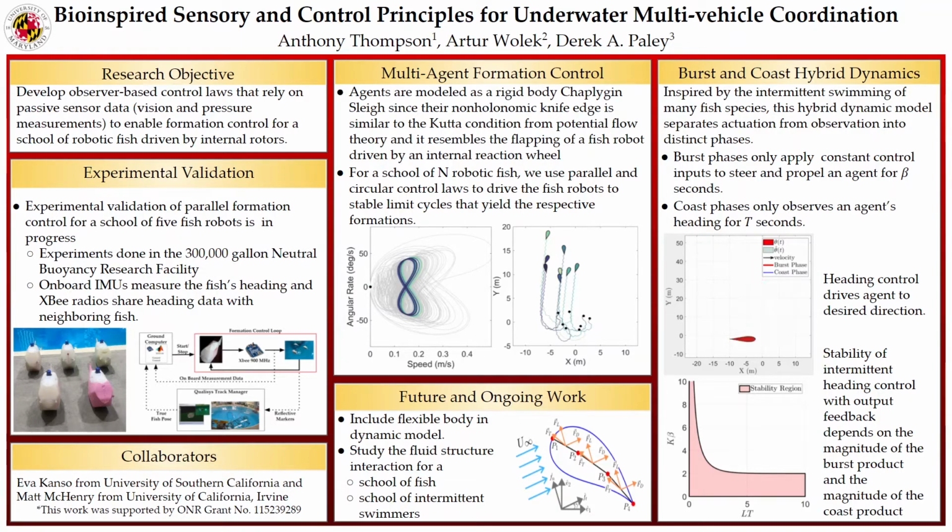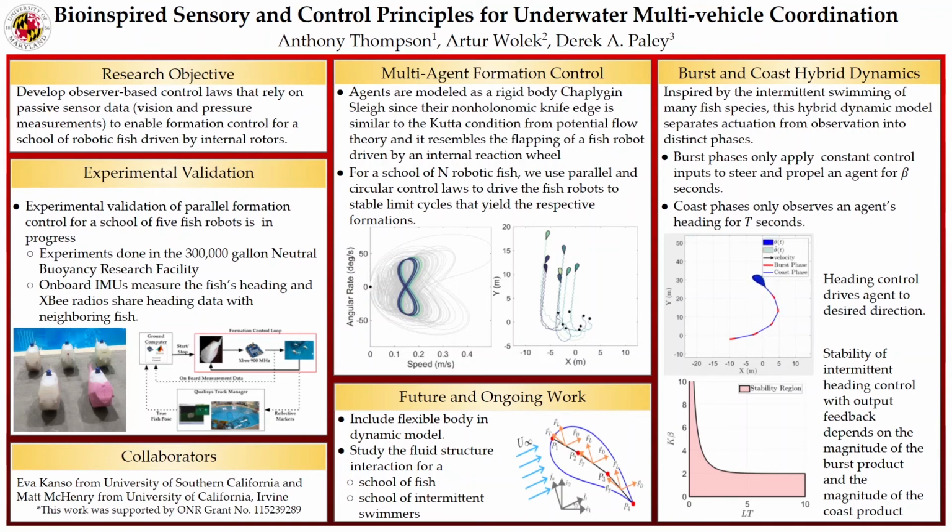Okay, so the bulk of our work in this area is in the stability analysis of a single intermittent swimmer. And we found that for an agent using output feedback, exponential stability is achieved and depends on the burst product and the coast product. The burst product is the burst duration times the heading control gain and can be thought of as the strength of the actuation, whereas the coast product is the coast duration times the linear observer gain and similarly can be thought of as the observation strength. And the stability region as a function of the burst and coast products is shown here to the left.